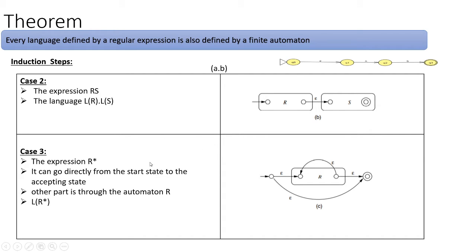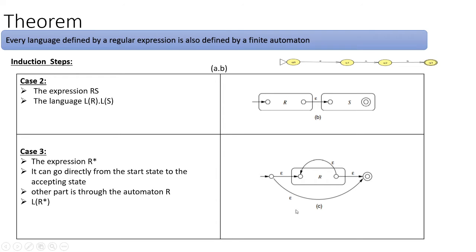If we have the closure property, it can be represented using four states, that is states 1, 2, 3 and 4. From the first state you can go to the second state with an epsilon, or from the first state you can go to the final state with an epsilon. Here only our input will come, and from this state to this state.